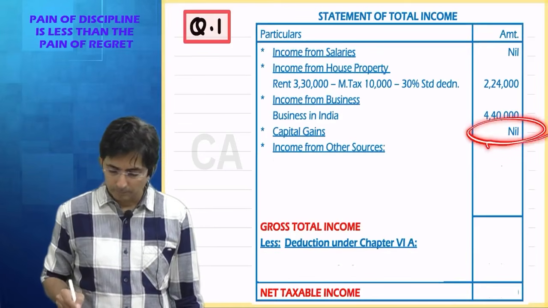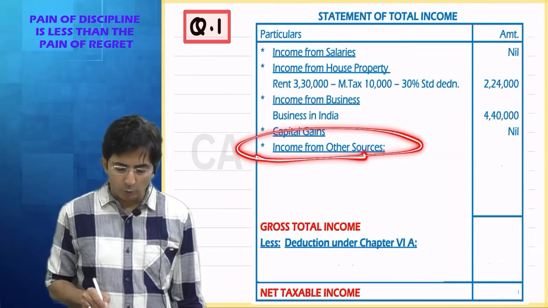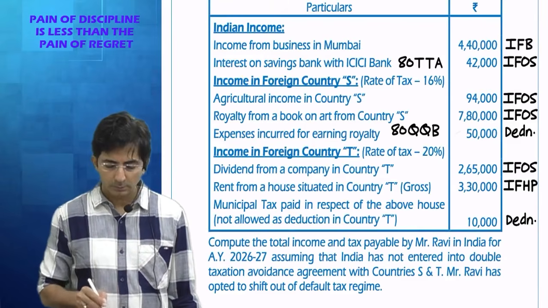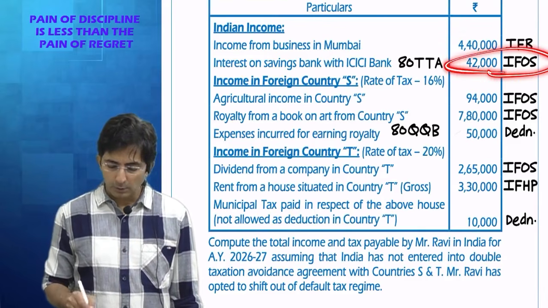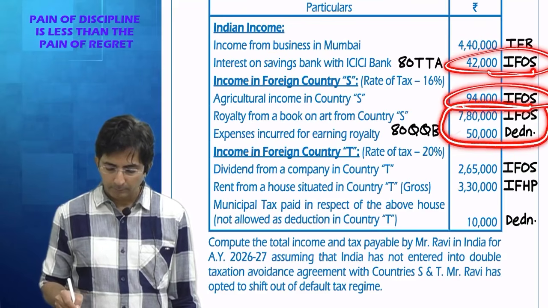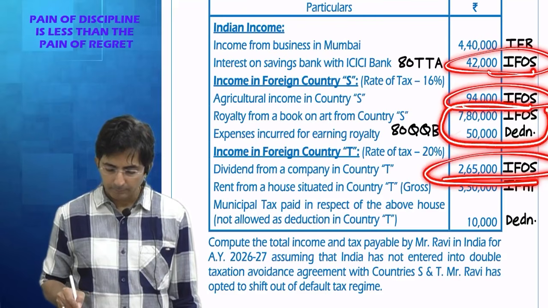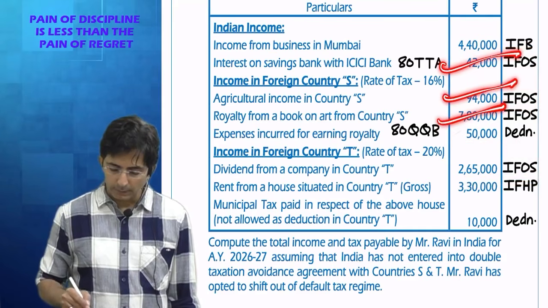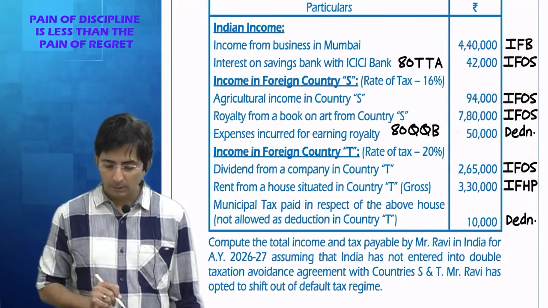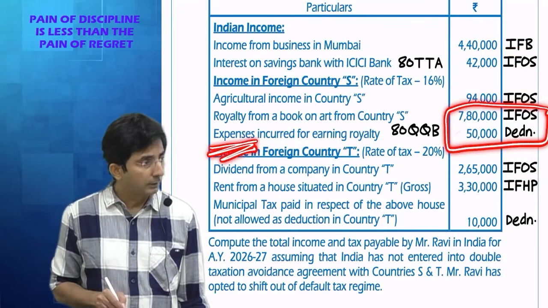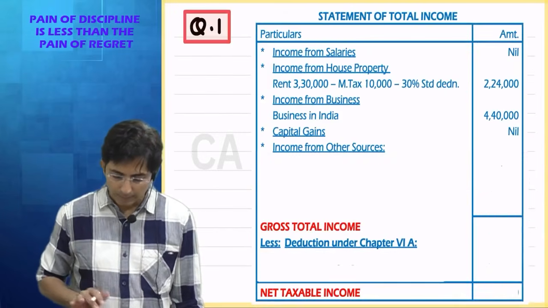Then in income from other source, what do we have? Check in the question. Which items we have in income from other source? We have got interest on savings bank, then agriculture income from foreign, royalty income and dividend income. How many incomes are there? 1, 2, 3 and 4. 4 items in income from other source, in which royalty income has got some expenditure also, which you will deduct. Okay. So I will directly show you those 4 items.